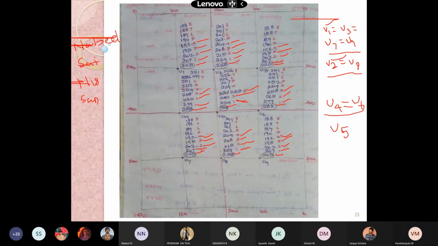Nishant, 400, 192, 233, so 192. 254.25. Yes. Then this is also 254.